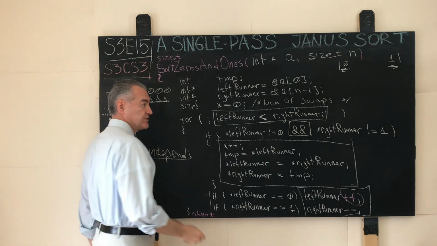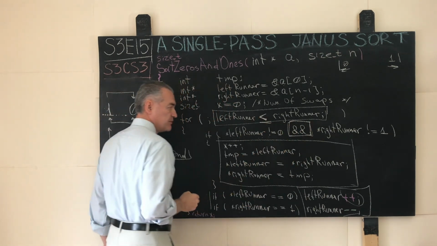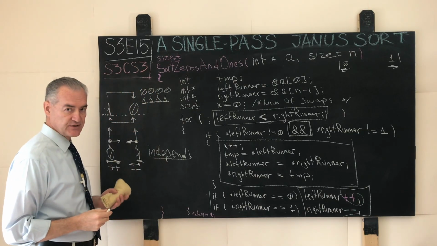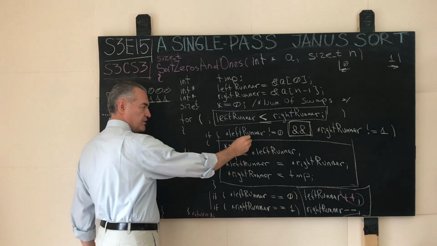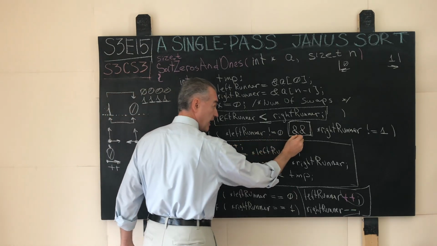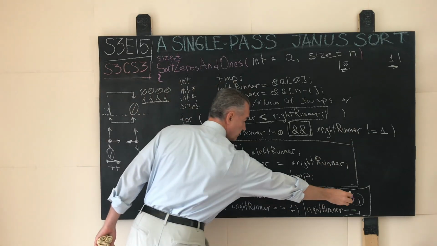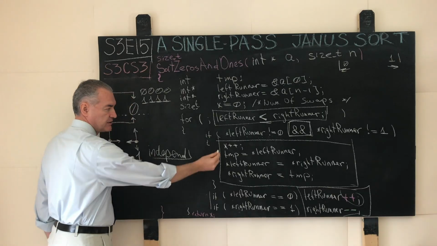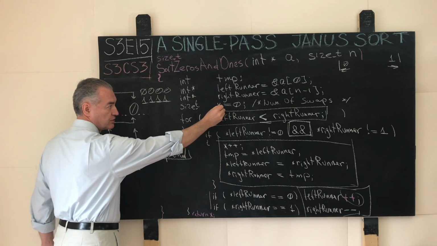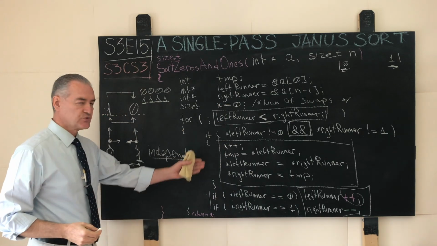And if this happens, this is captured with the AND, and sometimes students miss that. This condition has to be satisfied on both ends. And if what the left runner sees is not 0 and what the right runner sees is not 1, then we perform a swap. The swap is shown over here. And here, the first thing that we do, we also keep track of the number of swaps that we have performed, x plus plus. And the way we do the swaps is as follows.